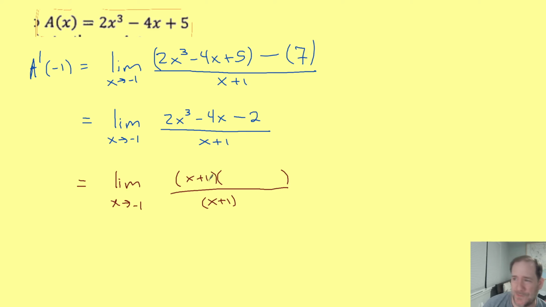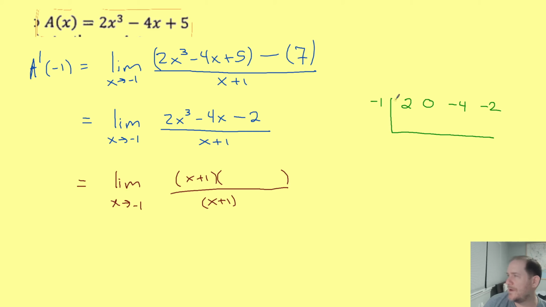In fact, I don't really have to assume it. I could plug in -1 and see what I get. But we do get 0. So we know that it is in fact a factor. So let's go do the math. Off to the side somewhere, I'll take my -1 and I'll divide it into the coefficients of this polynomial. First coefficient is 2, obviously. Less obviously, the next coefficient is 0, because remember you need a coefficient for every single power of x. So if you're missing a power of x, it's because the coefficient is 0. So that 0 is a placeholder for the x squared term. Then we'll go -4, then we'll go -2.